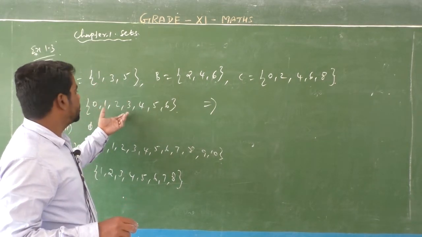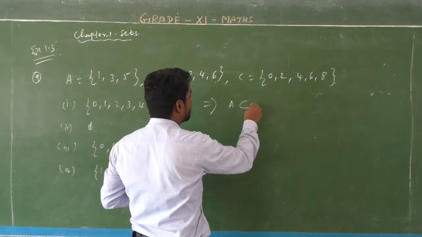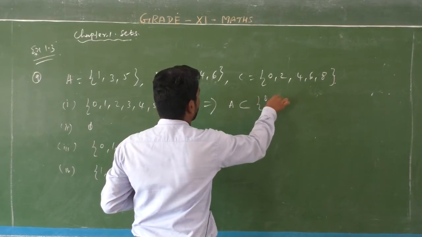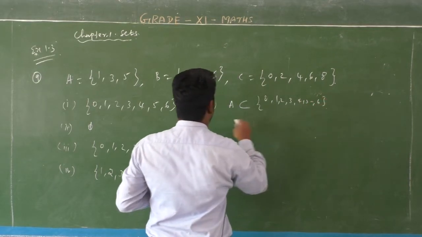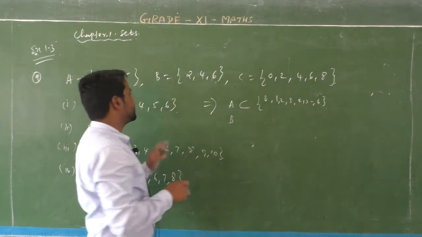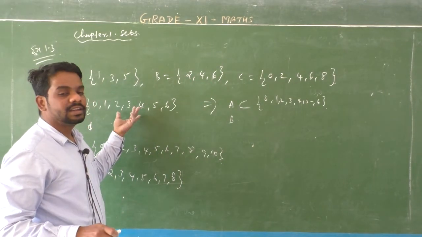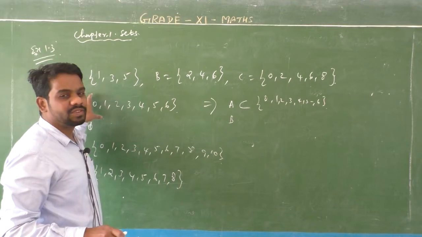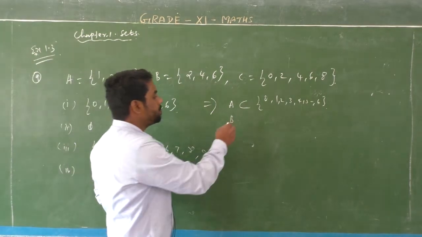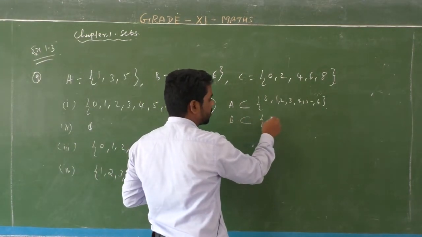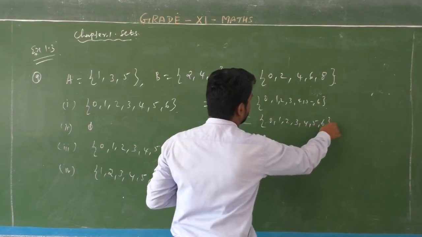First question. The set A is a subset of the first question set 0, 1, 2, 3, 4, 5, 6. And set B is 2, 4, 6. Set B has 3 elements, 2, 4, 6, and they are contained in the first set. So 2, 4, 6 belongs to the first set. So the set B is a subset of the first set 0, 1, 2, 3, 4, 5 and 6.